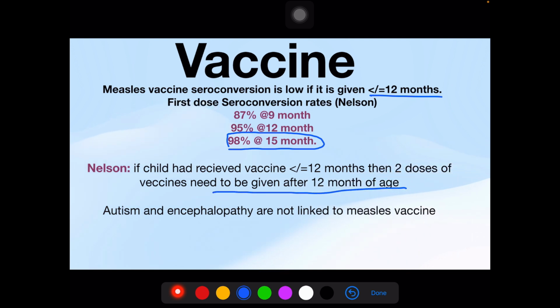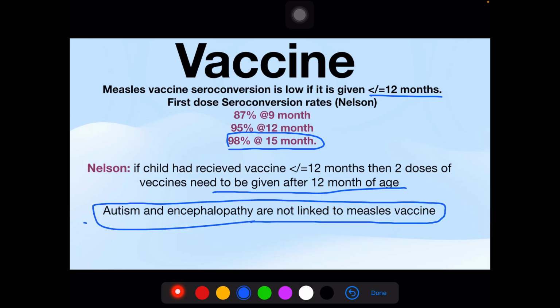Autism and encephalopathy are not linked to the measles vaccine. You need to remember this. An MCQ has already been asked on this topic 2 to 3 times, whether vaccines are linked to causing autism or not.